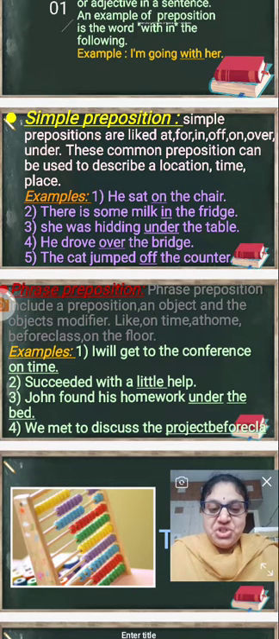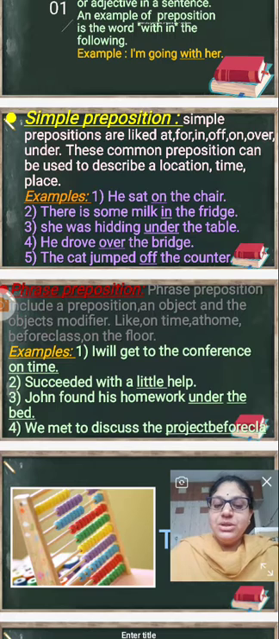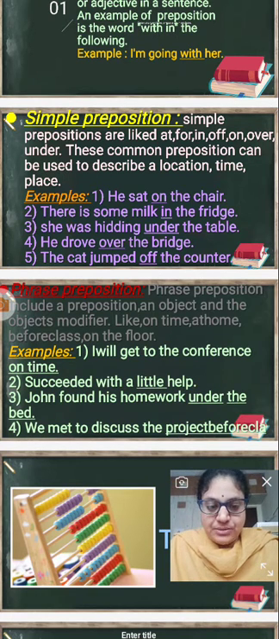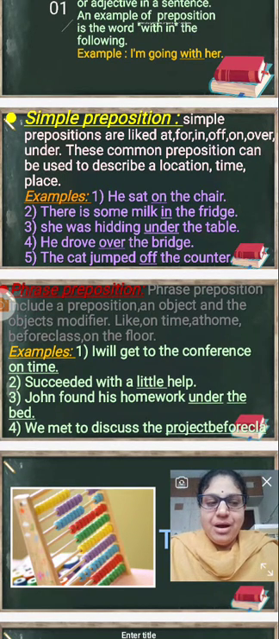He sat on the chair. So this shows the location, right? Where he has sat. He sat on the chair. That shows the perfect location. Where are you? I am in my house. I am in my home. I am in the college. Perfect location. You have to show the perfect location.